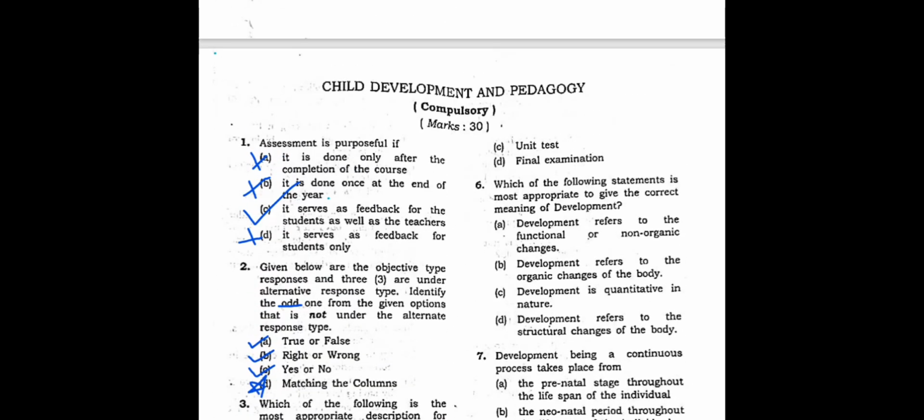So this will not be the one. Quiz we ask every day. Performance work we do every day. Then what else we have? Let's see. We have again unit test. Unit test can be done at the end of the unit, right? So this is also not the answer. The correct answer is final examination, because it is done at the end of the session, right? Yes, correct. Good.